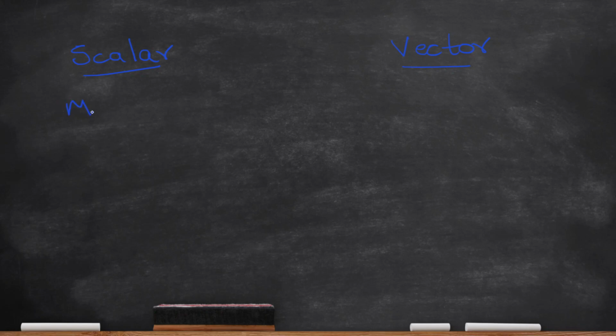Let's say mass. Mass is a classical example of a scalar quantity. When we measure mass, we are only concerned with its magnitude. It tells how much matter an object contains, but it doesn't provide any information about its direction. For example, mass can be written as 5 kg, but mass cannot be written as 5 kg north. Hence, it is a scalar quantity which does not associate with direction.